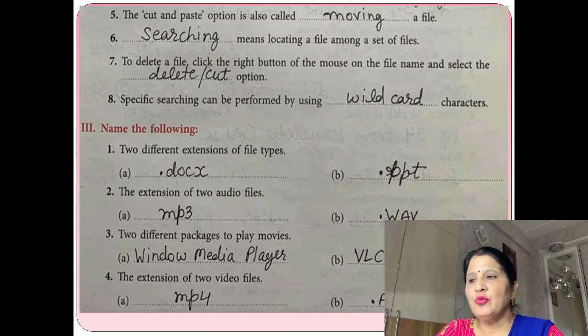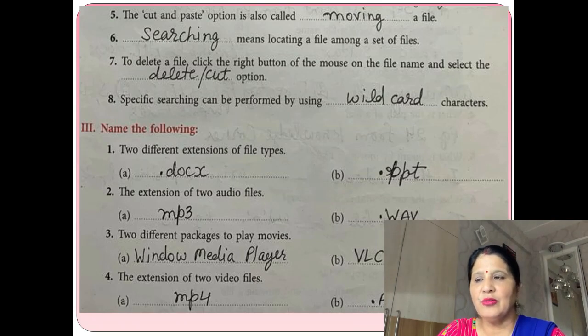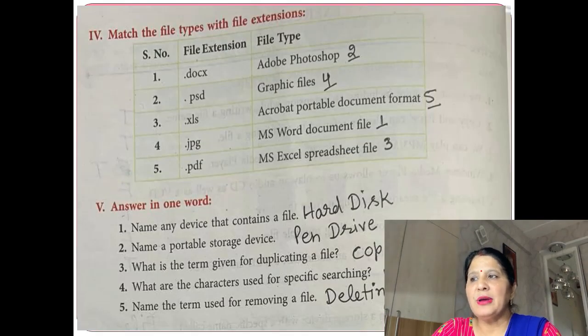Now the extensions of two audio files. The extensions of two audio files are MP3 and .wav. This is the extension of audio files, not video files. Two different packages to play movies are Windows Media Player and VLC Media Player. The extensions of two video files are MP4 and .avi. Now match the following. The .docx is related to the MS Word document file.